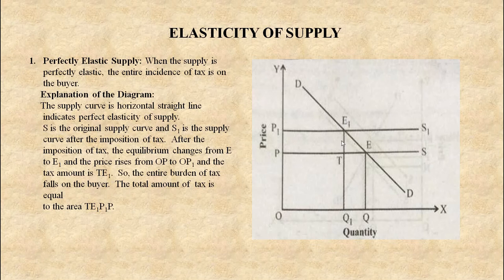So the entire burden is falling on the buyer, and the total amount of tax burden is the area TE1P1P. This is when the supply is perfectly elastic. So in case of perfectly elastic supply, the entire burden or incidence of tax is on the buyer.